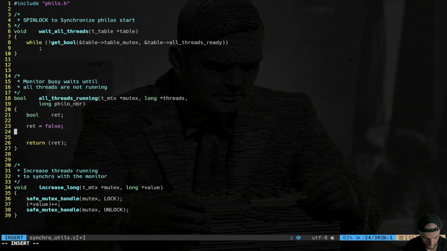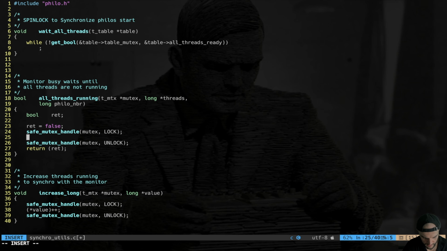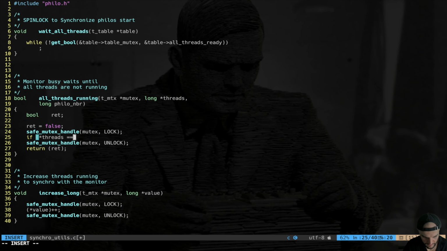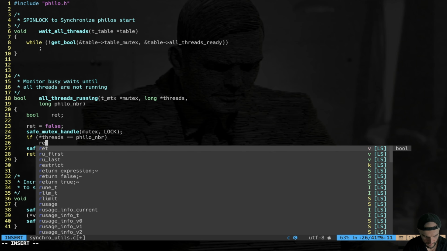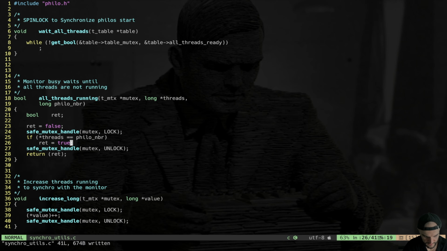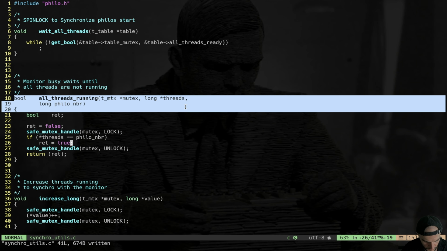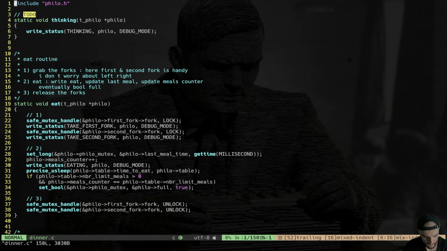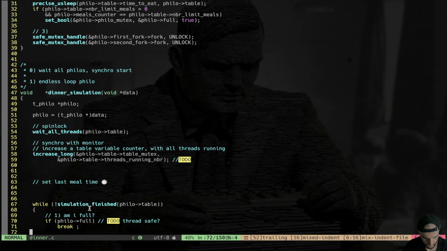And in between, we have to actually read, right? So I'm going to lock and unlock. And here I say if at threads, the number of threads running is equal to Philo number, ret is equal to true. That's it. That's my all threads running function, and what the monitor is going to use. So now we just copy these prototypes and we put in our header file, increase long as well. And now we go back in our dinner. So you get the point, right?